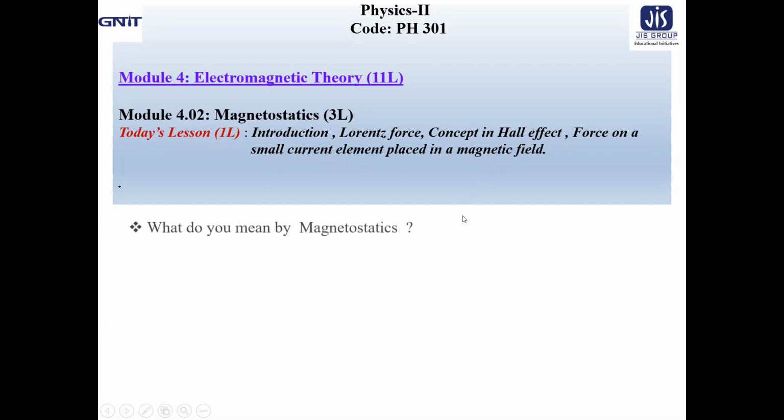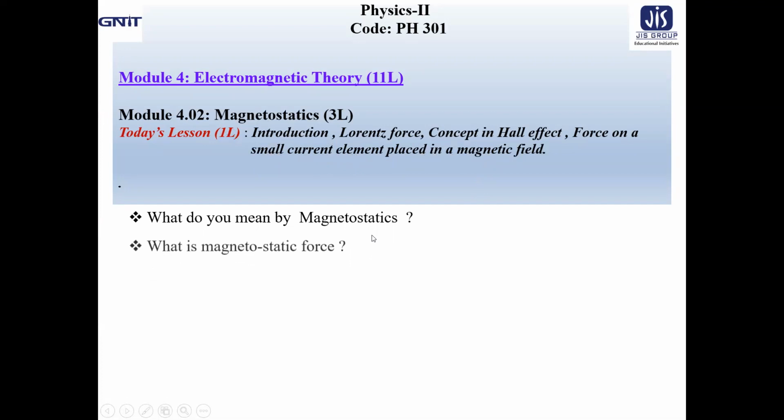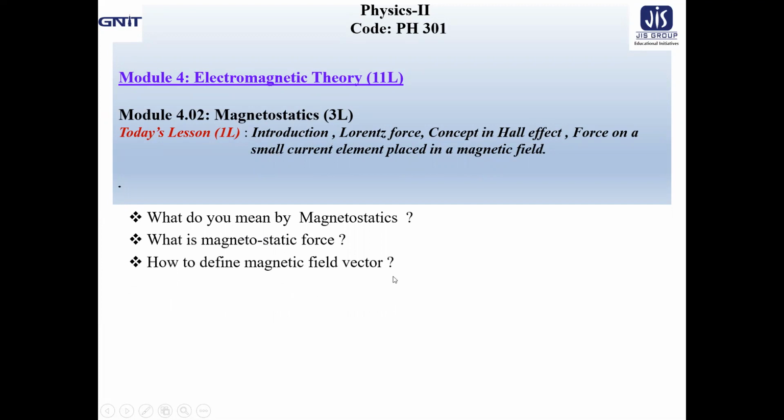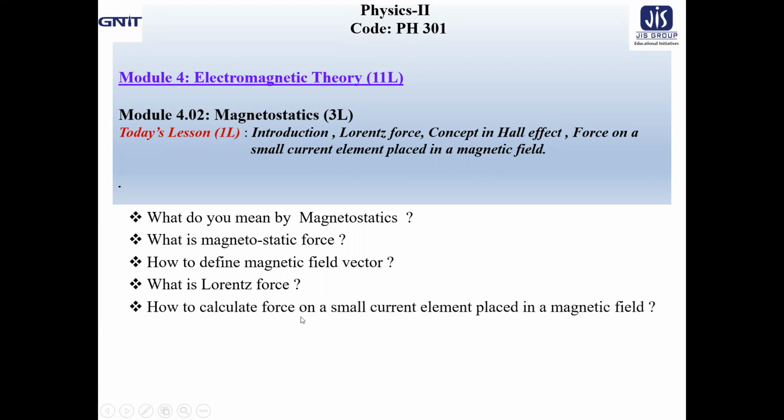Now, the questions we are going to address in this lesson are these. What do you mean by magnetostatics? Next, what is magnetostatic force? Then, how to define magnetic field vector? Next is, what is Lorentz force? Then, how to calculate force on a small current element placed in a magnetic field?